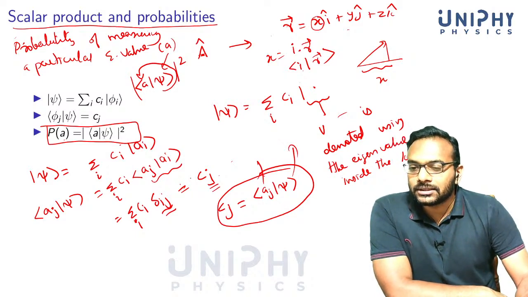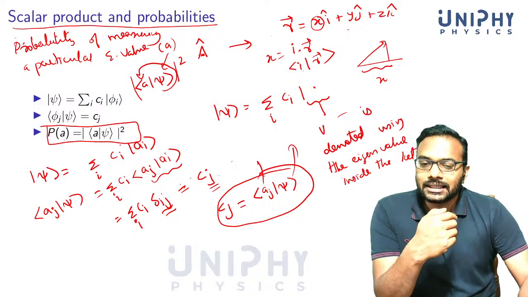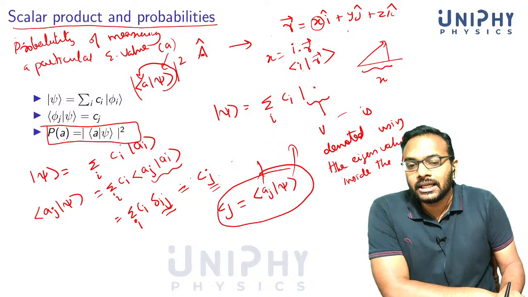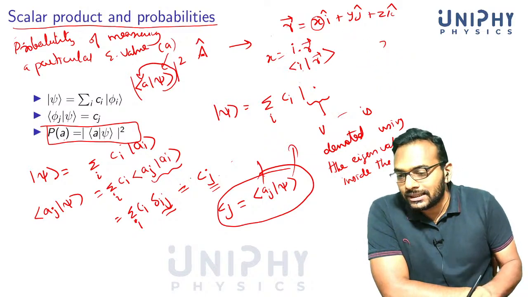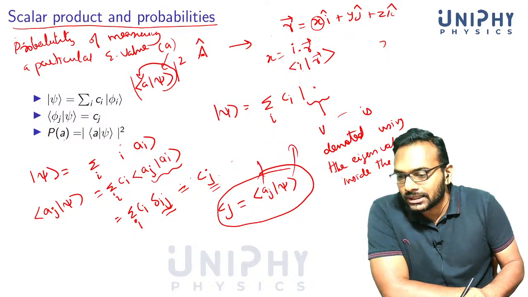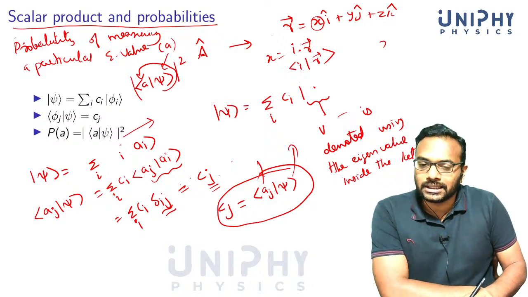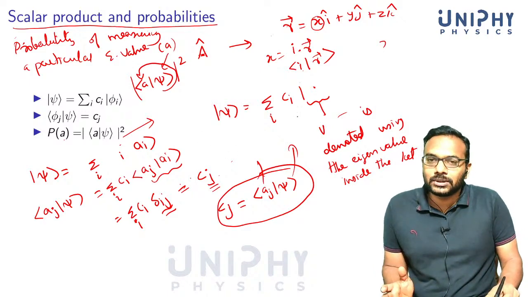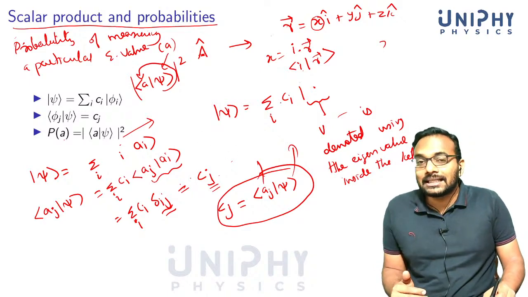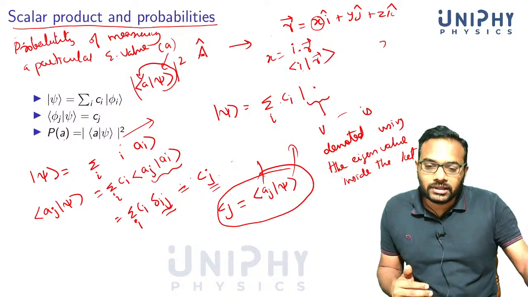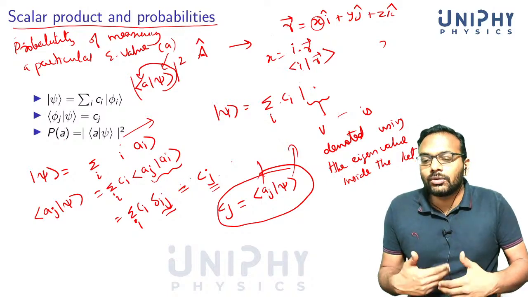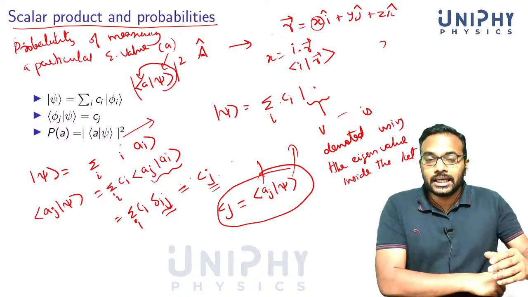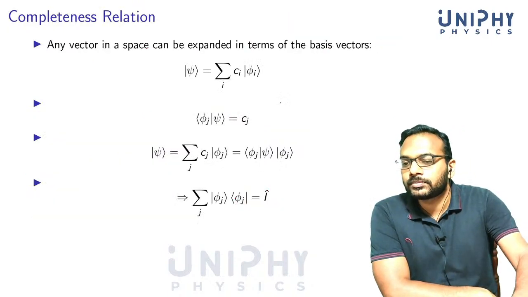That's why we introduce the scalar products, and that's the reason why we are always using an orthonormal basis. Look at the convenience. These kinds of quantities we always need to calculate, and if your basis set is not orthonormal, you just can't do this. Things get unnecessarily complicated. Even if your given set is not orthonormal, you can always construct an orthonormal set out of it. That's what we'll always do in quantum mechanics.